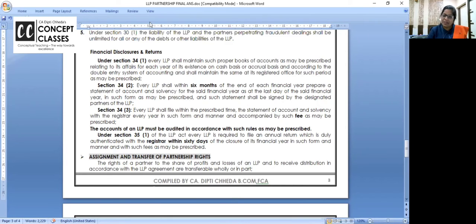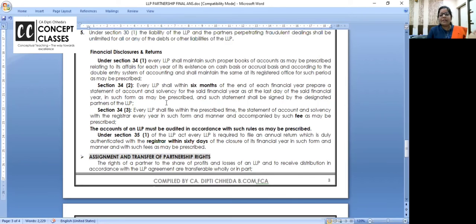Once again, I want you to learn it thoroughly. If they ask a 5 marks question, pen down, and they have written in paras, you can write point 1, 2, 3. Sections are good if you can mention them, if not, leave it. So LLP should maintain proper books of accounts as required, double entry system, cash basis, accrual basis, at the registered office of the company, and for the prescribed period. Like in income tax we maintain it for 7 years, so they will give the period.